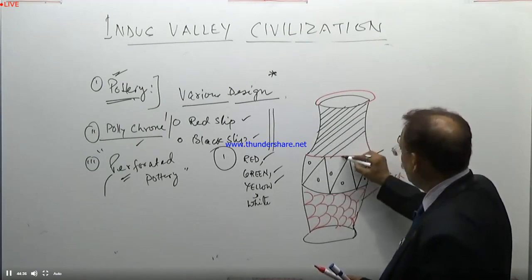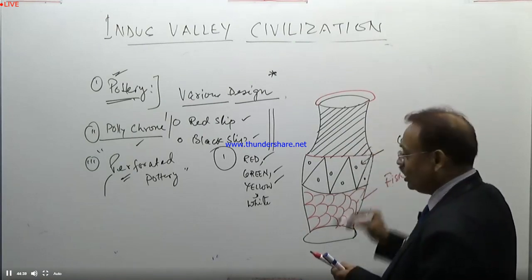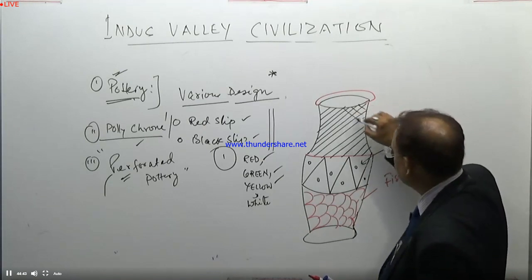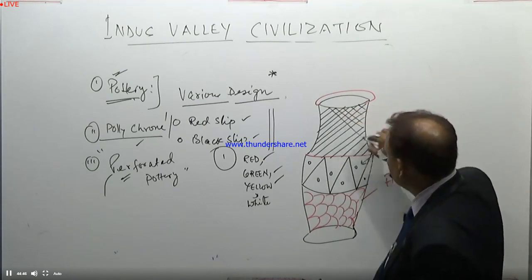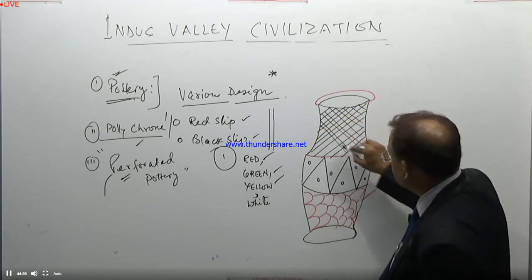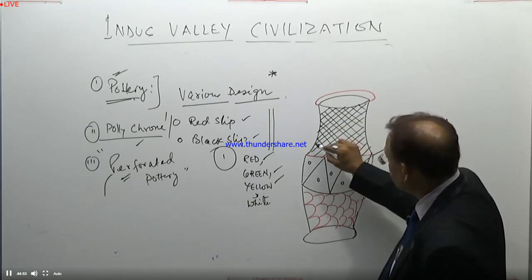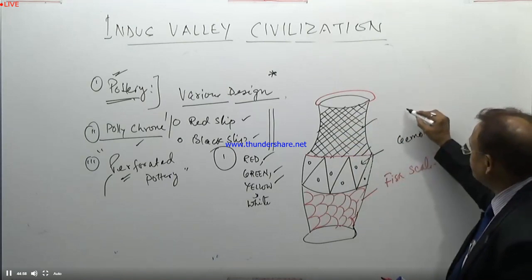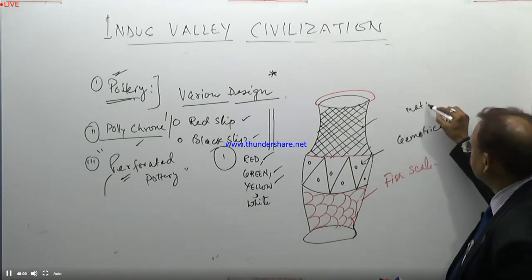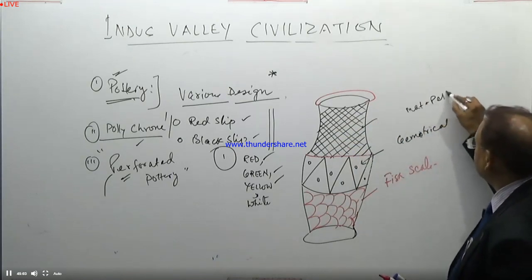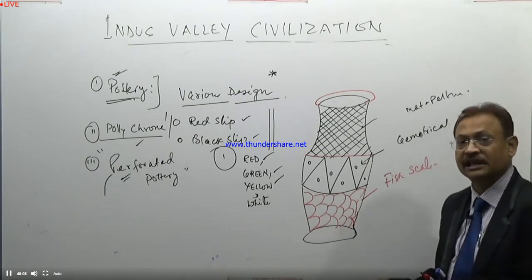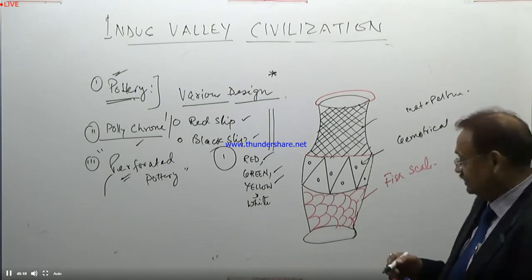It is drawn out, and after drawing out, again it was cut down, and it created a mat. So this is what we can say is the mat pattern.